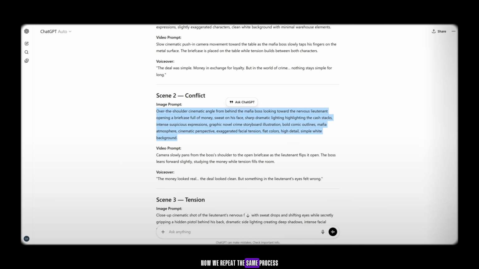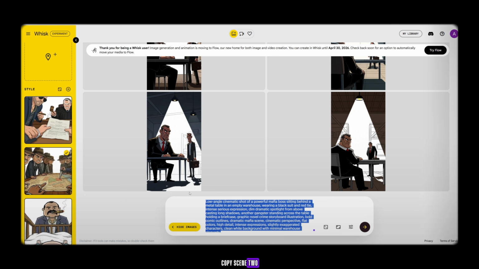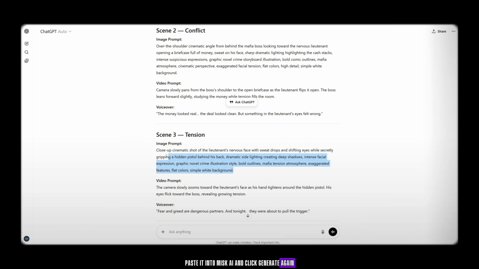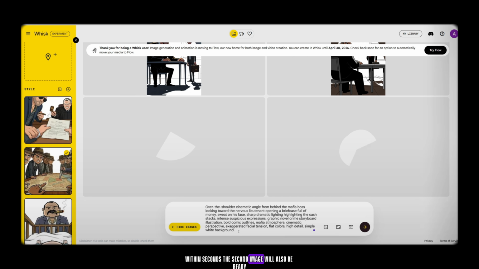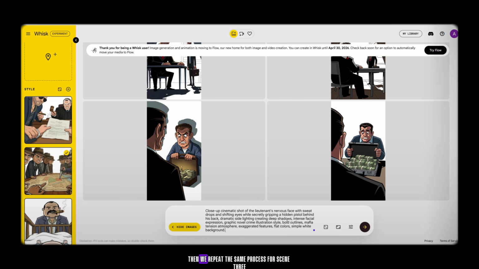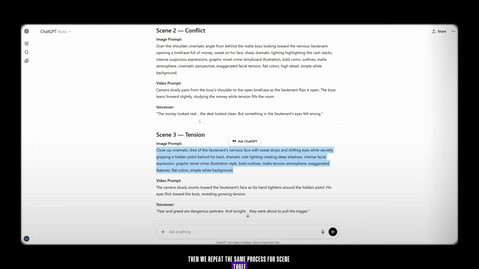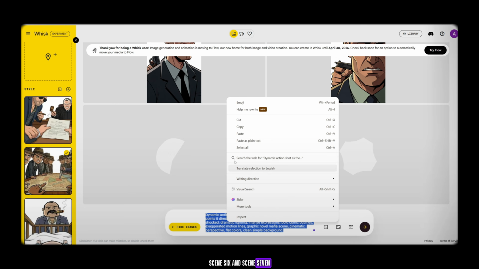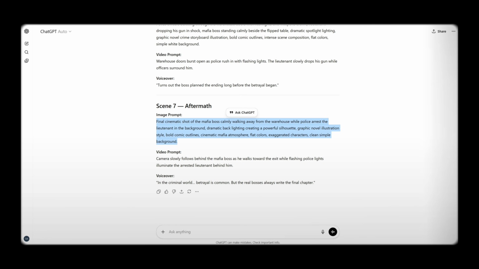Now we repeat the same process. Copy scene 2, paste it into Whisk AI, and click Generate again. Within seconds, the second image will also be ready. Then we repeat the same process for scene 3, scene 4, scene 5, scene 6, and scene 7. Once all images are ready, simply download them.